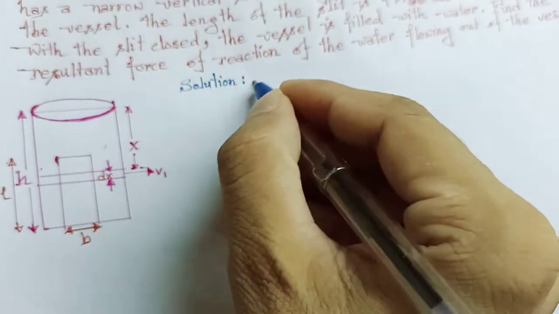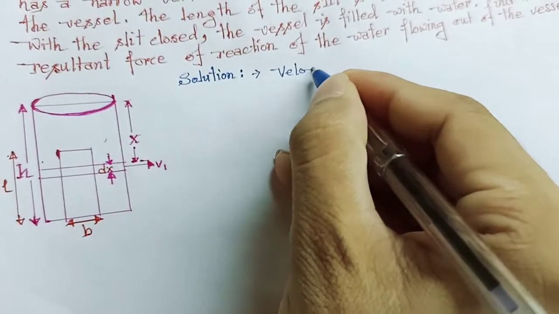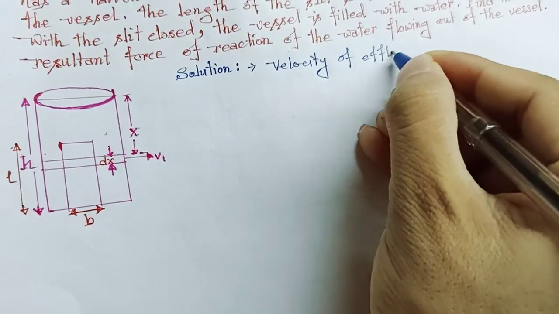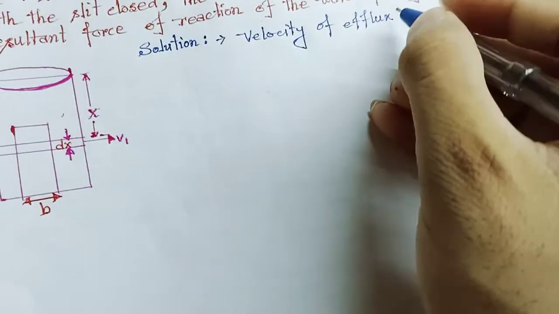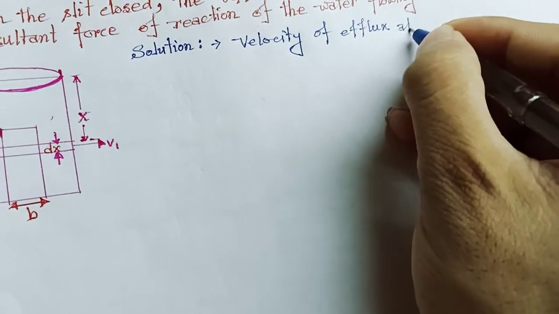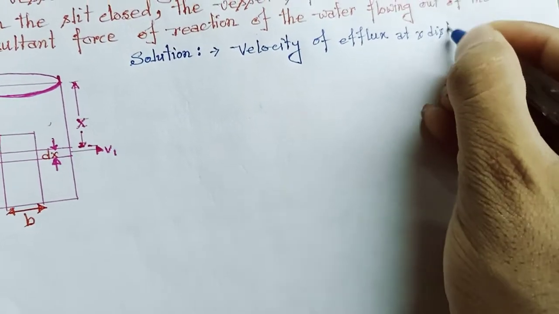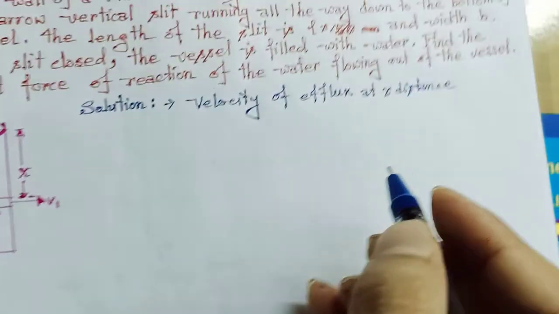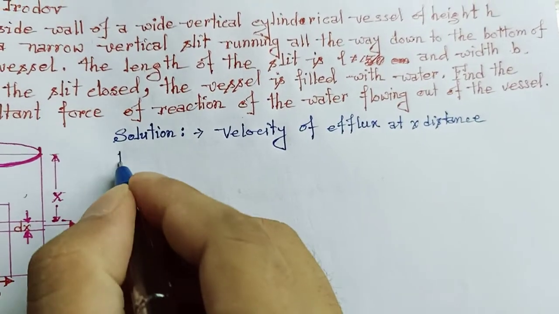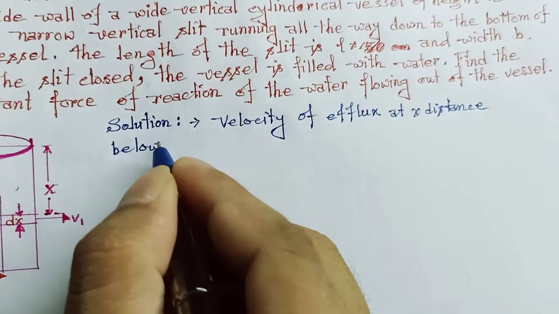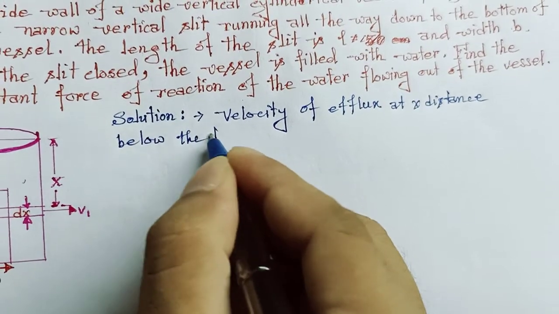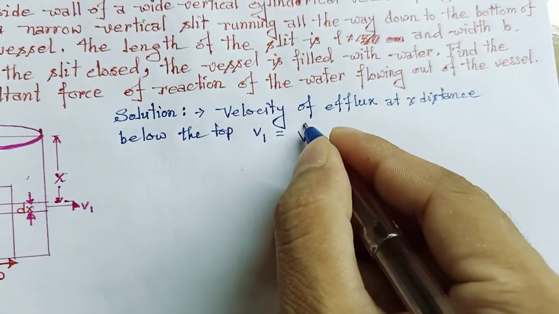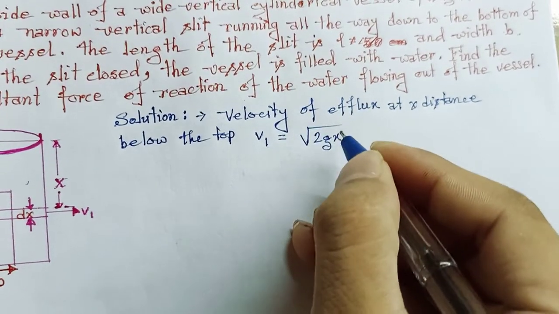Now, as we know, the velocity of a flask at x distance below the top will be equal to v1 is equal to under root 2gx.